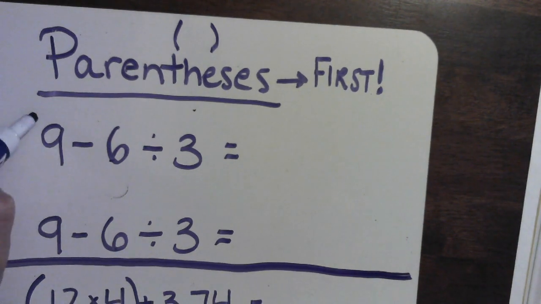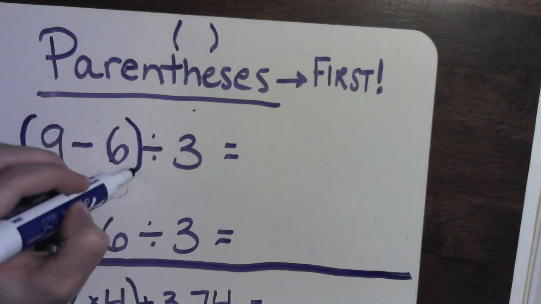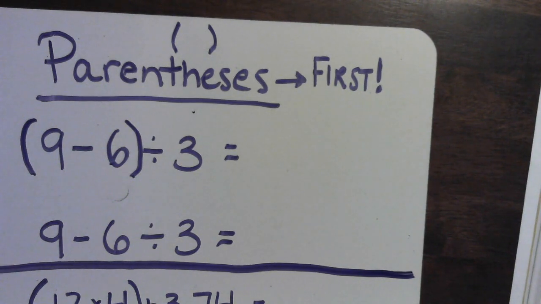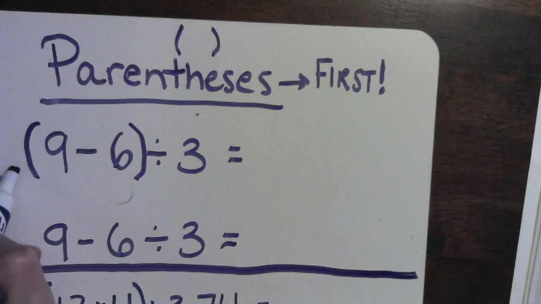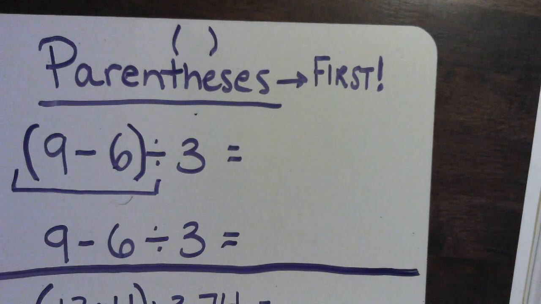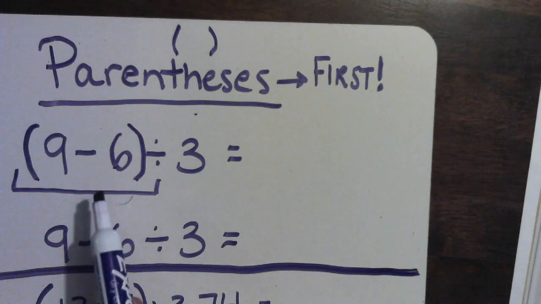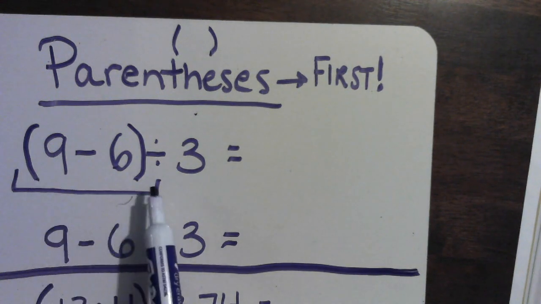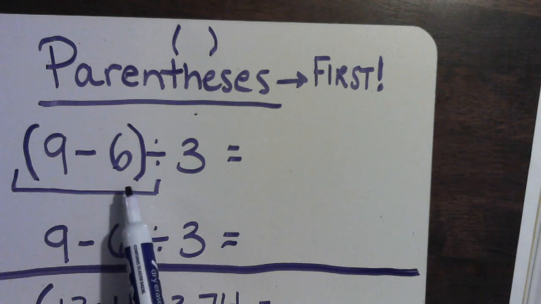So for example, this equation, parentheses 9 minus 6, divided by 3. That means you take the difference of 9 minus 6 and then you divide it by 3. If you change the order or if you don't follow the parentheses, you'll get a different answer.